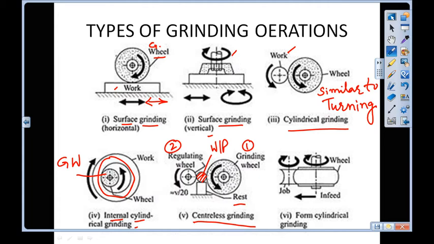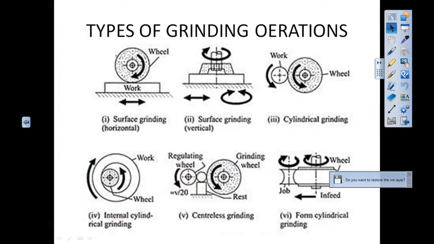Next category, form cylindrical grinding. So depending upon the shape to be produced on the workpiece, the grinding wheel is made of that shape, and that replica of the grinding wheel shape is produced on the workpiece. So here is the job. So I hope you have understood the basic grinding operations.